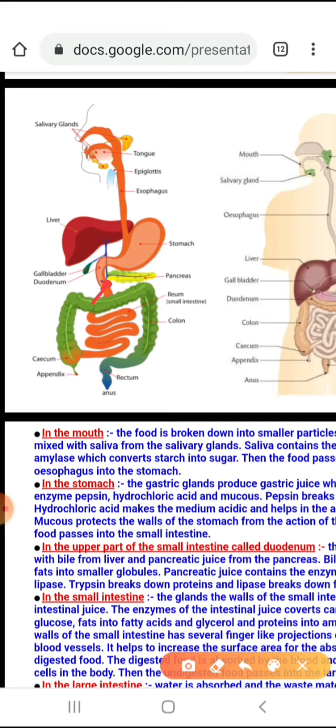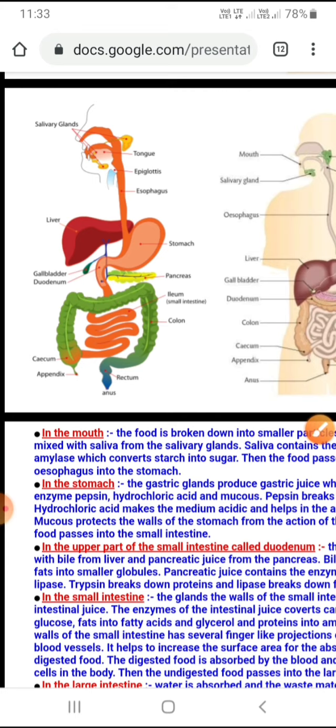the food will be acted upon by the enzymes present in the pancreas, and the liver will secrete bile. I'll discuss the function of the liver. As soon as the food reaches this first part of the small intestine, it is acted upon by bile. Bile, very important. Remember, bile is a juice.